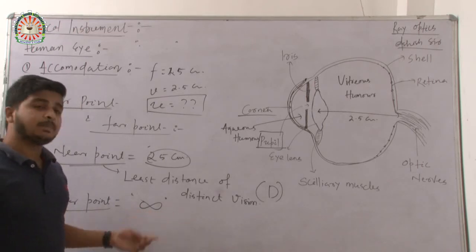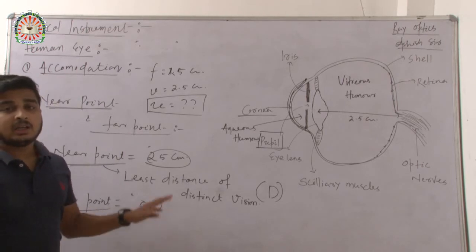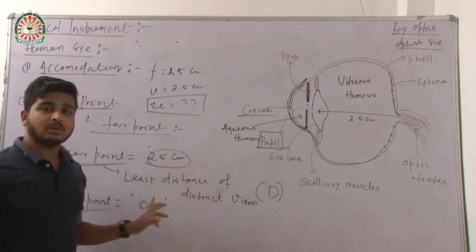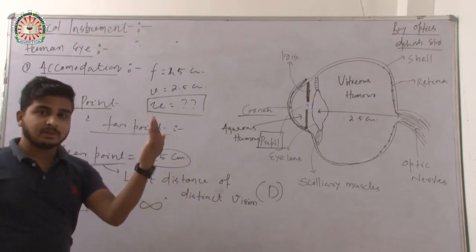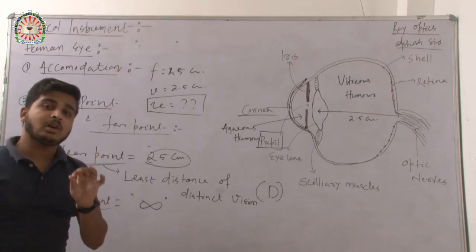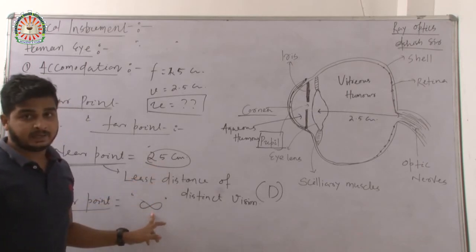So the far point is infinite. The human vision range is from 25 centimeter to infinite. Remember that the range of human vision is from 25 centimeter to infinite.